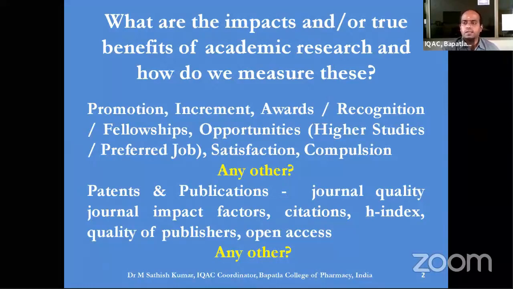Sometimes H index is given more preference. Sometimes the brand value of the publishers or their quality serves as a tool for measuring the publication strength. And sometimes if we publish in an open access journal, it is given more weightage than a non-open access journal. So these are some of the options by which our research activities are measured.